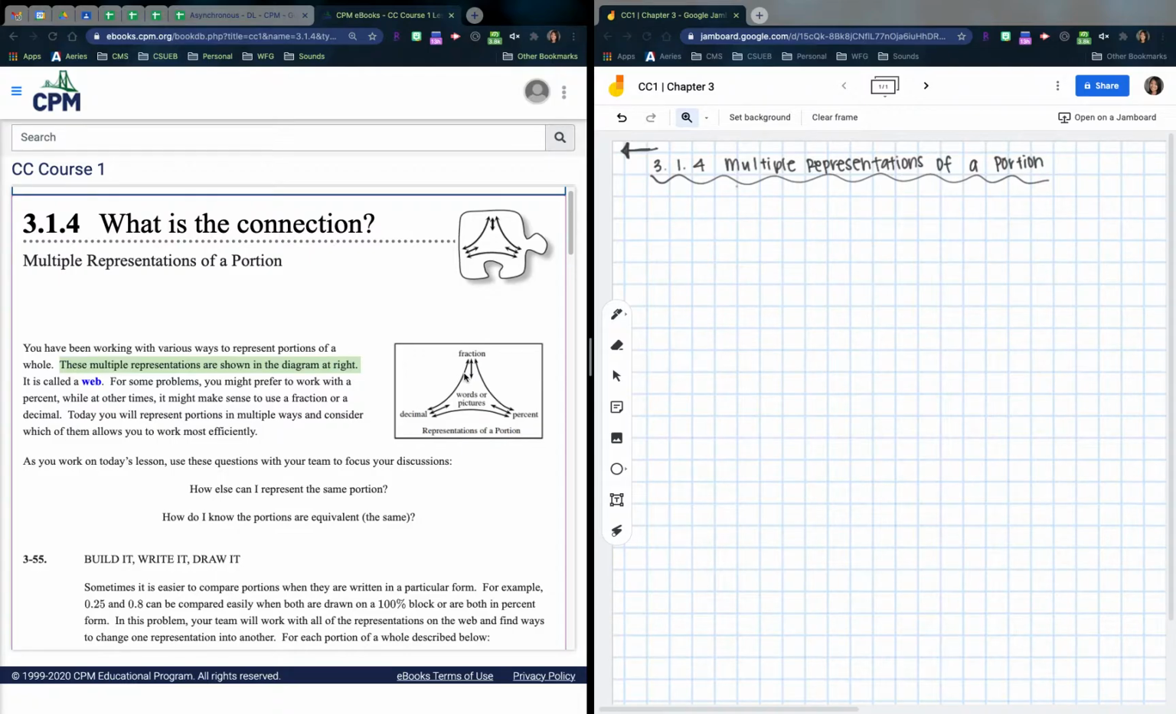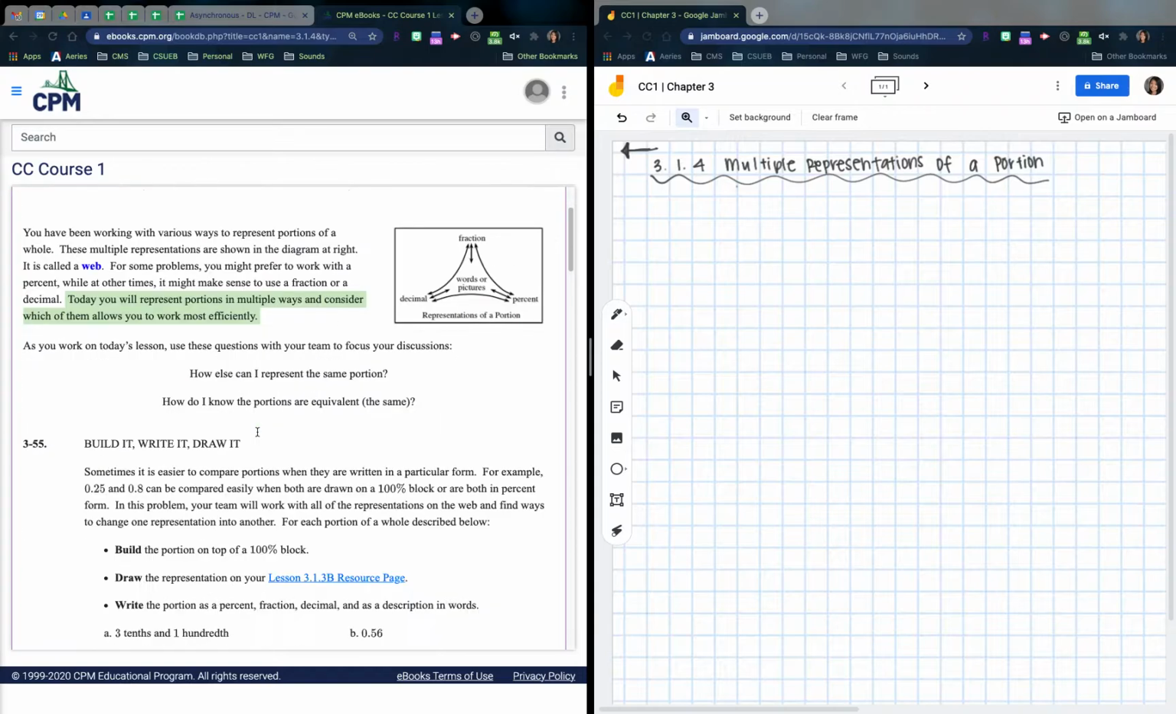And because we need to know how we can interchange these, right? Whatever number you have, you can represent it as a fraction. You can represent it as a decimal. You can represent it as a percent. You can represent it as words or pictures, and they are all the same value. Okay, for some problems, you might prefer to work with a percent, while other times it might make sense to use a fraction or a decimal. Today, you will represent portions in multiple ways and consider which of them allows you to work most efficiently.